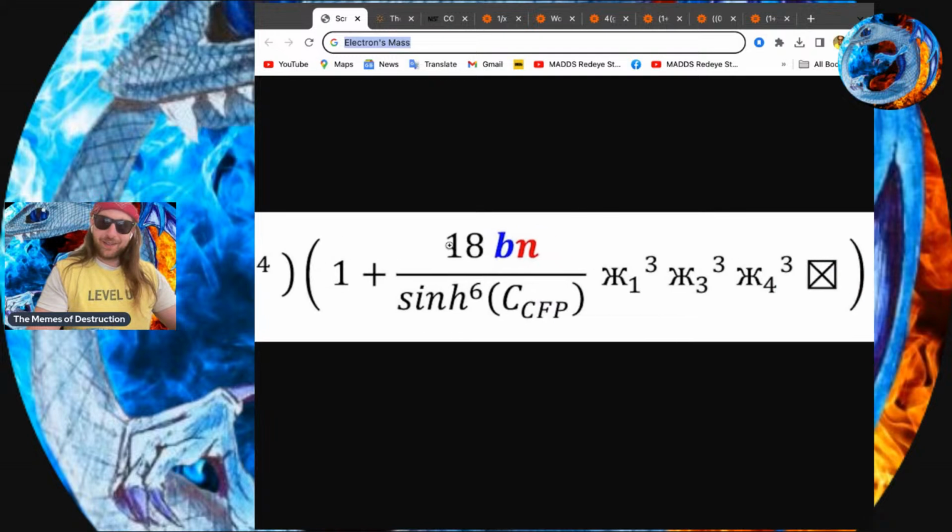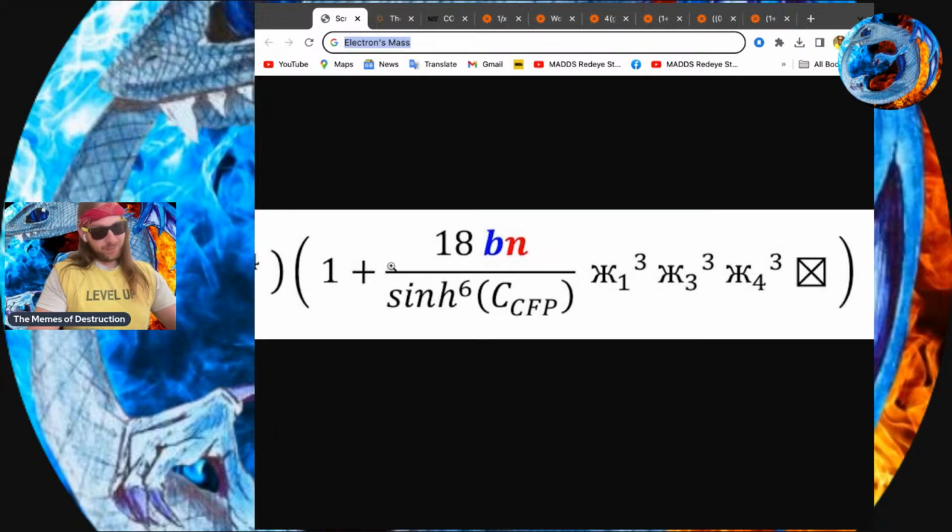All right. So our terminal action, again, is 1 plus. If it's a negative value, it'll just be minus. And then you have this here. What is this? This is 18. I hear that's an important number. It also happens to be the total number of mass boundaries that we're working with. Times 7, our breaking scale symmetry, times 5, the n number of dimensional ingredients we have, times space, charge, mass, temperature. And that's divided by the hyperbolic sine raised to the 6. That goes in there 3 times. That's kind of interesting.